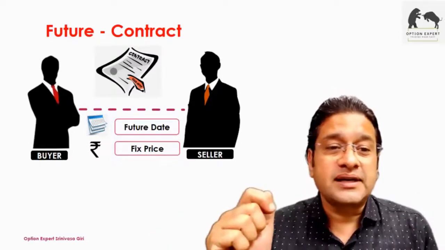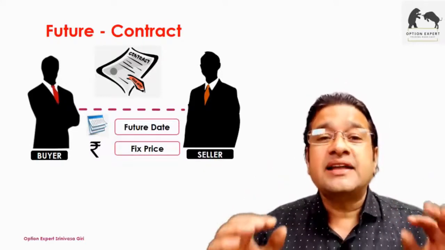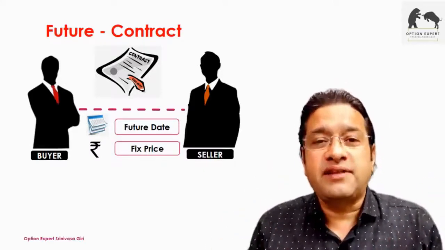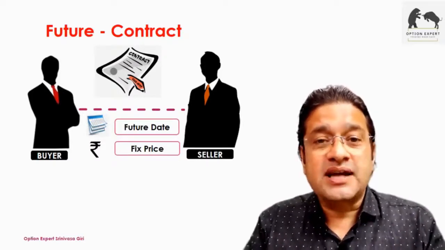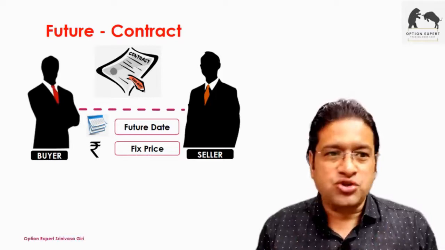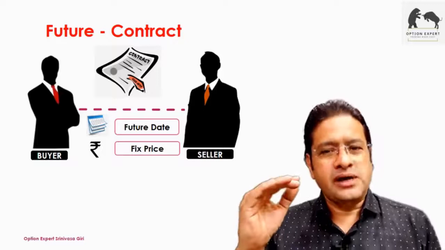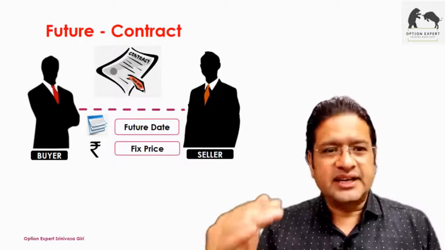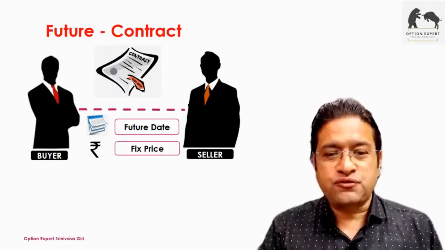It's nothing but a specific date in the calendar and a fixed price at which you are entering. Like, I say I'm ready to buy this at this price, and somebody says I'm ready to sell at this price. So you need two people, a buyer and a seller. There is a fixed date at which it expires, or until then it's valid, and there is a price at which they have agreed. This is what makes a futures contract.